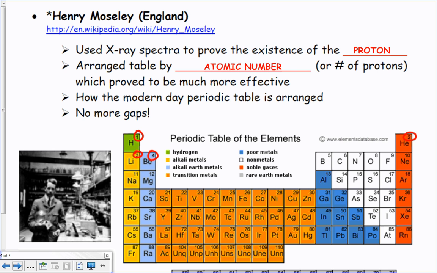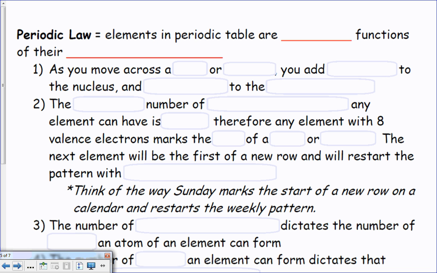It's set up by protons. So as the number of protons increases, we're going to come up with a new element. So periodic law: the elements in the periodic table are periodic functions of their atomic number. Periodic happens periodically. Periodical? Well, that's the newspaper, isn't it? And it comes out every day at the same time, periodically.